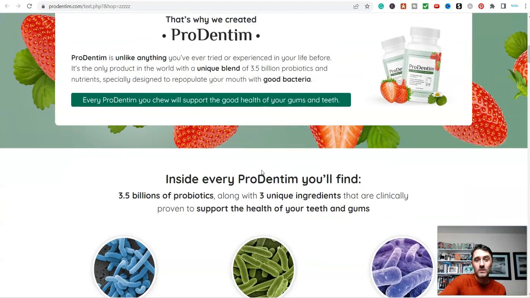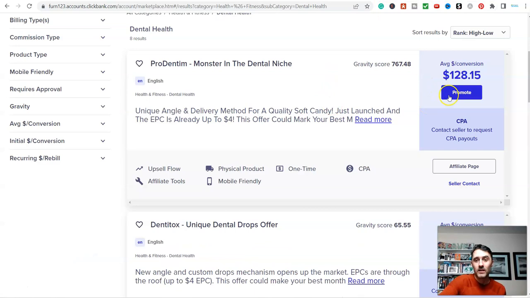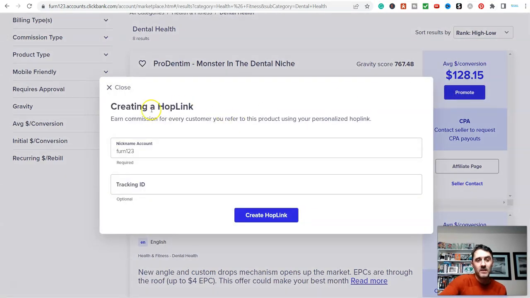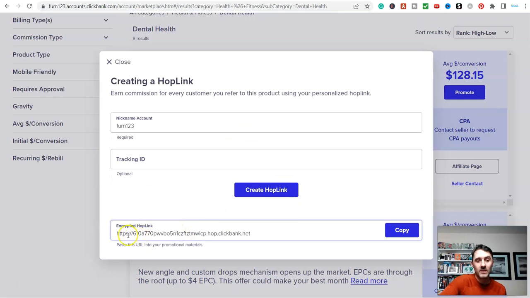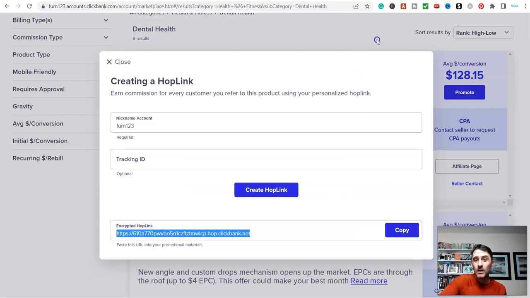Okay, so if I wanted to become an affiliate for this product, I come down here and click on promote, and then basically it will say create a hop link. So if I click on there, now you see this down here is my link. Okay, so I've now got an affiliate link.